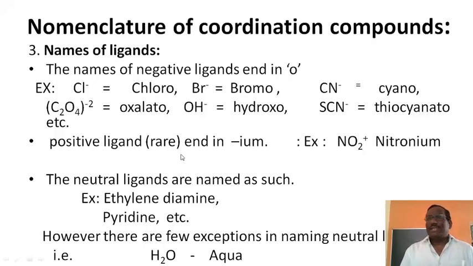Positive ligands are very rare, but if present, the name ends with -ium. For example, NO2 plus acting as a cationic ligand is named nitronium.